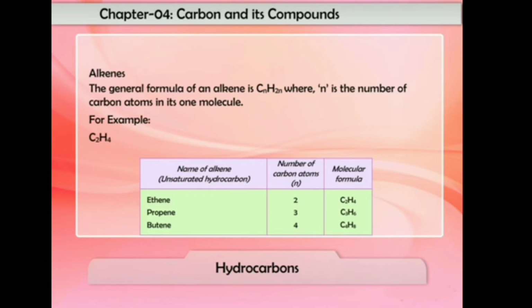If an alkene has 3 carbon atoms in its molecule, then n is equal to 3 and its molecular formula will be C3H(2×3), that is C3H6. The names and molecular formulae of the first 3 alkenes are shown on the screen.